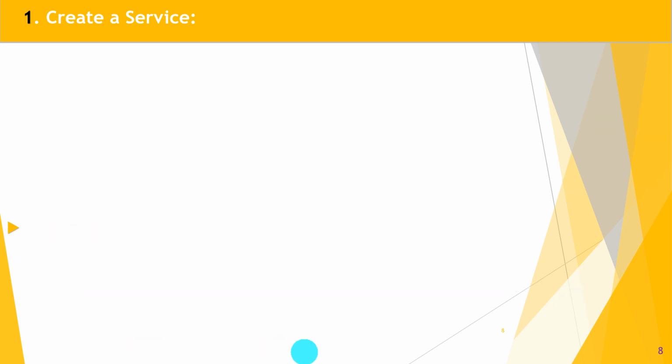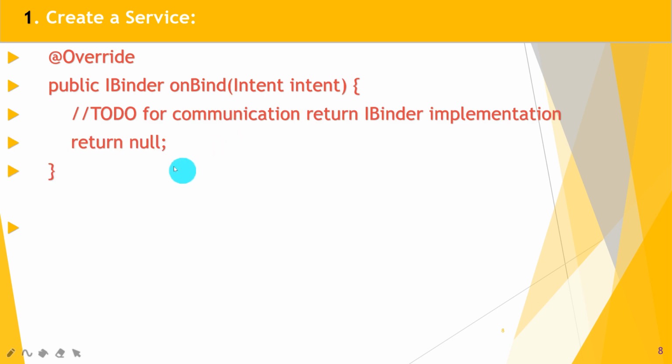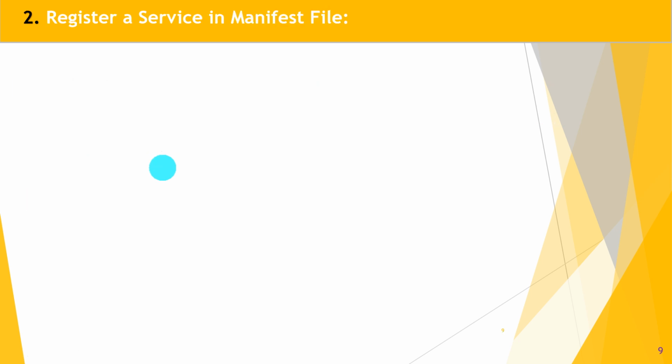Okay, great. So the other method to override is the onBind method. This is the must method which we have to implement. If it does not bind any other component, it returns null. Great. So these are some methods. Also the onCreate method is there, onBind, onStartCommand, and onDestroy methods. These are the different methods present in the Service class. We have to implement them in our service class, that is MyService class.